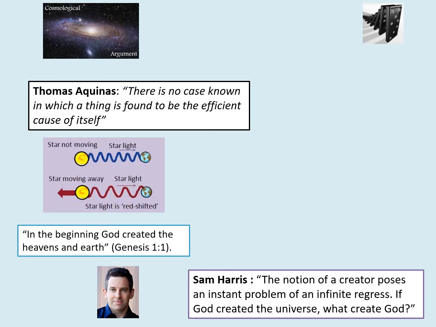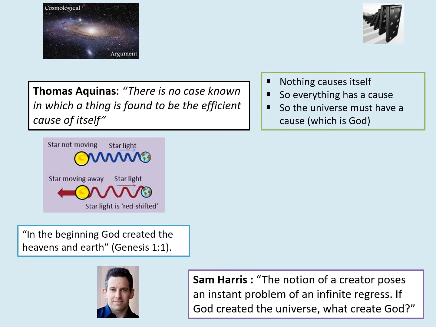Okay, cosmological is next. We did this one first, actually. We're going in kind of a strange order here. So the cosmological, we'll start with Thomas Aquinas, says there is no case known in which a thing is found to be the efficient cause of itself. So he's saying nothing causes itself. Therefore, everything has a cause. So the universe must have a cause. If everything has a cause, the universe must have a cause, and that must be God.